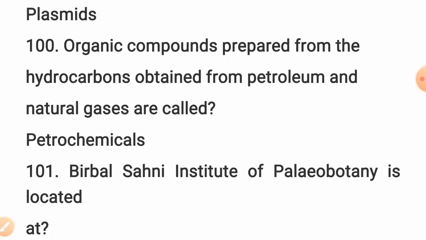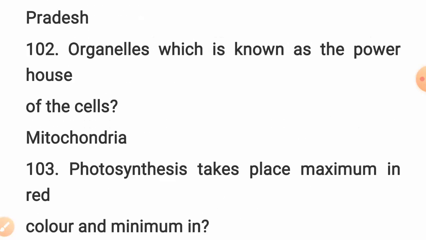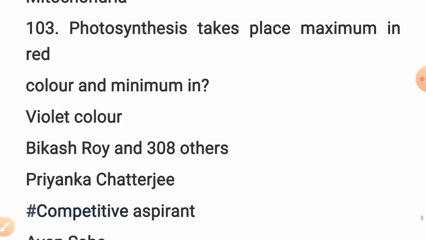Question number 100. Organic compounds prepared from the hydrocarbons obtained from petroleum and natural gases are called petrochemicals. Birbal Sahni Institute of Palaeobotany is located at Lucknow, Uttar Pradesh. Question number 102. Which organelle, known as the powerhouse of the cell? Mitochondria. Question number 103. Photosynthesis takes place maximum in red color and minimum in violet color.